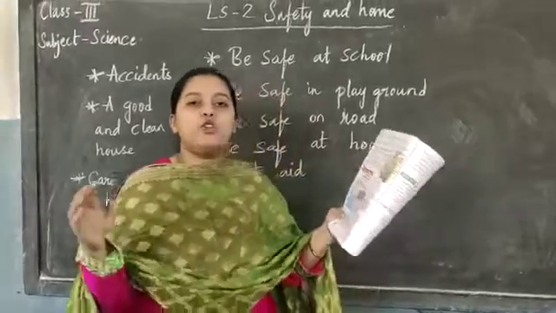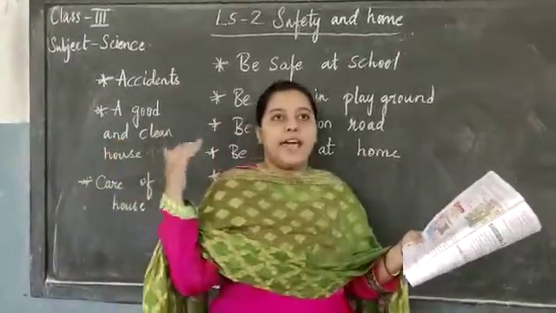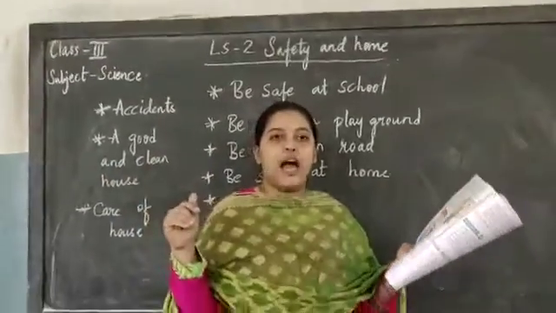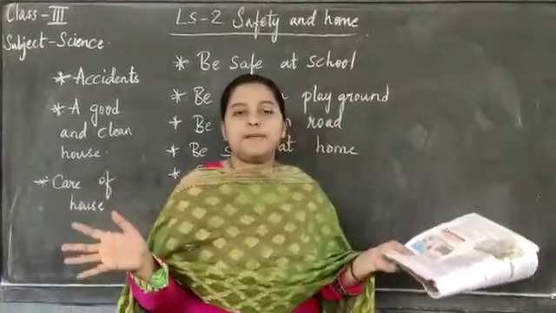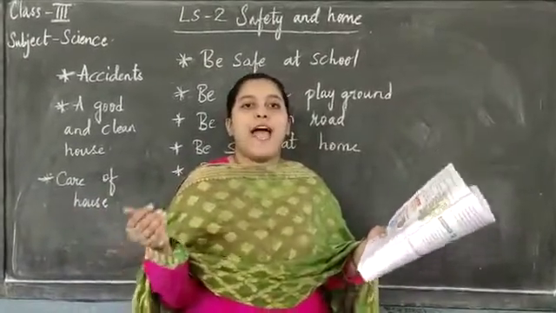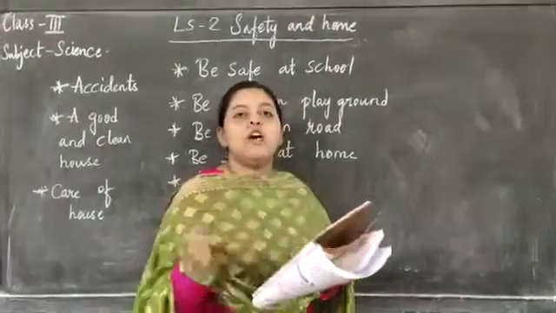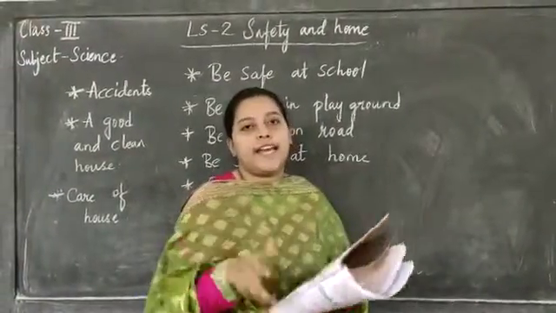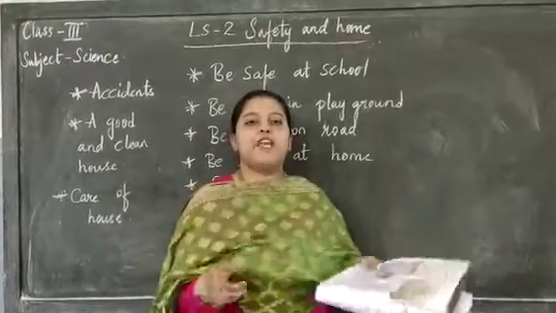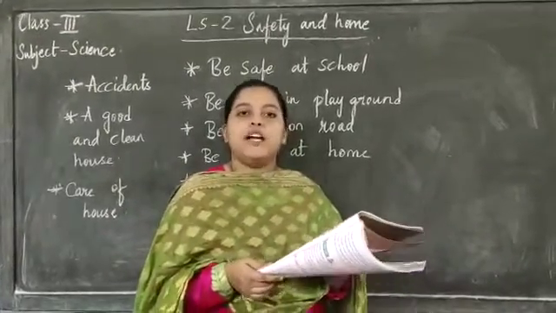Okay children, the house should have windows and doors so that air and sunlight get into the house, and you must have open space like veranda or courtyards. Even when you are closing windows and doors, the mosquitoes are so small that they can enter. So it's better to have nylon nets to cover them.